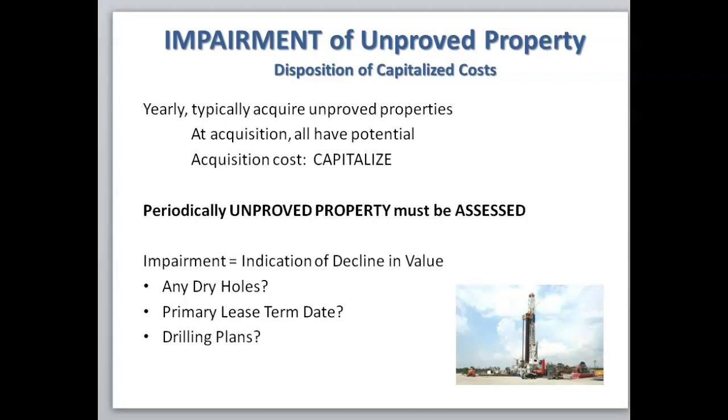When we assess them to see if they have any impairment or not, this would be looking at our unimproved property accounts. If there is impairment, and some indications of that might be if there's some decline in the value, if there's been any dry holes drilled, so these are unsuccessful wells, if the primary lease term date has expired or is close to expiring, are there any drilling plans on the property? If the value is less than the purchase price on the balance sheet, then we would need to make an adjustment.